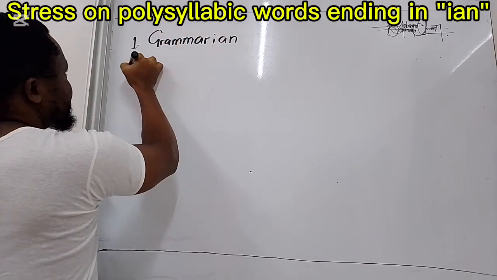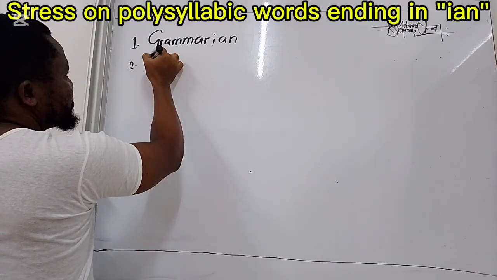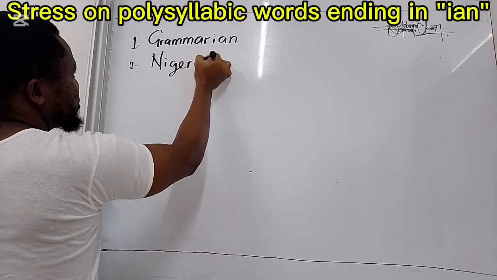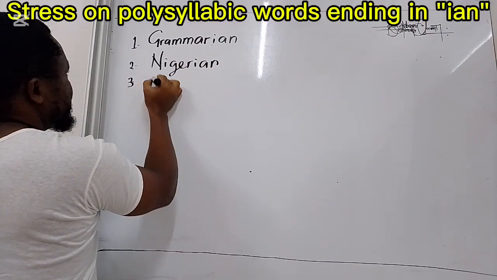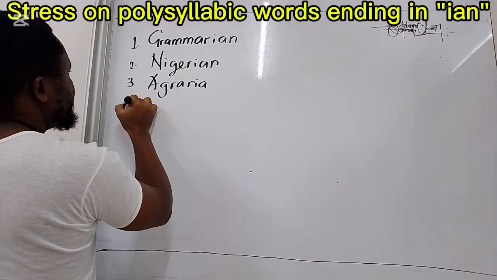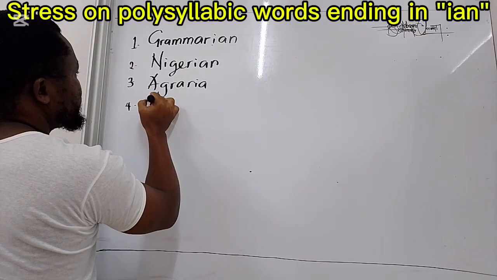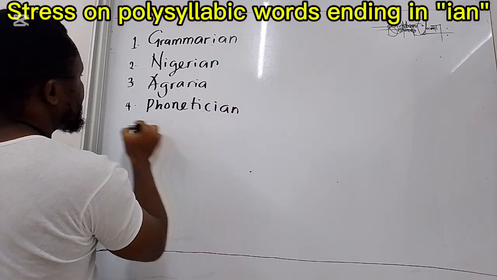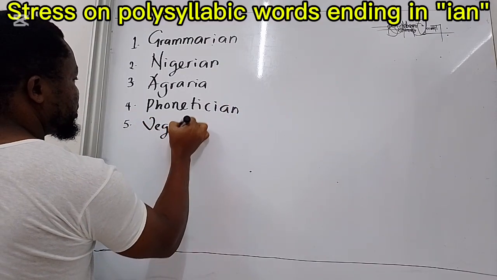Okay, let's look at this example also. Let's say Nigerian. Okay, let's look at this word agrarian. Agrarian. Phonetician. Phonetician. Vegetarian.